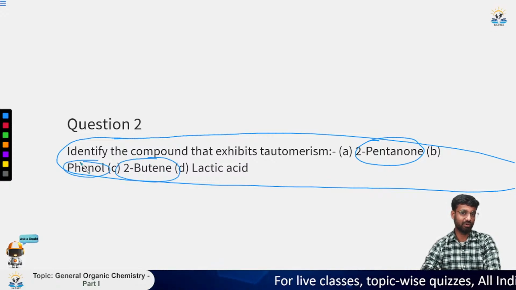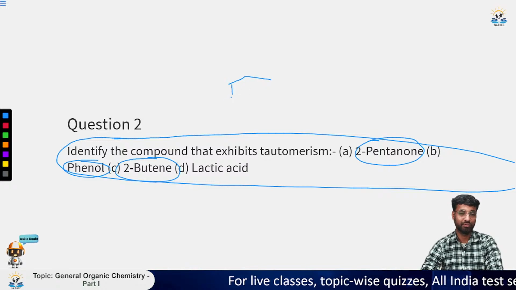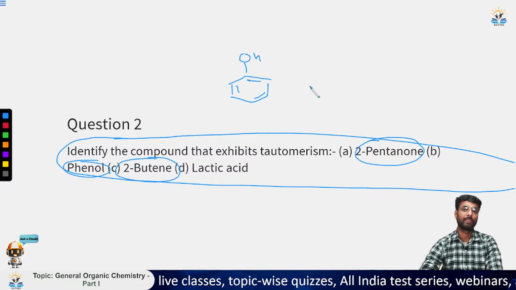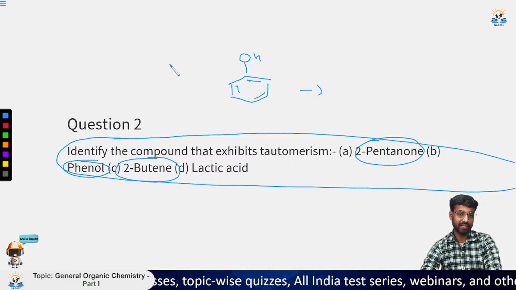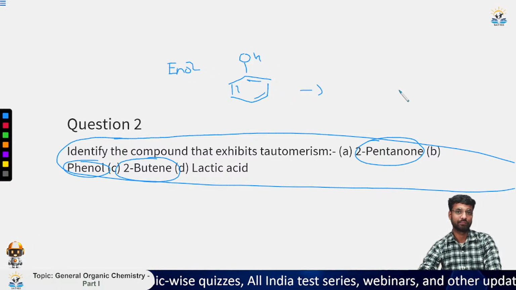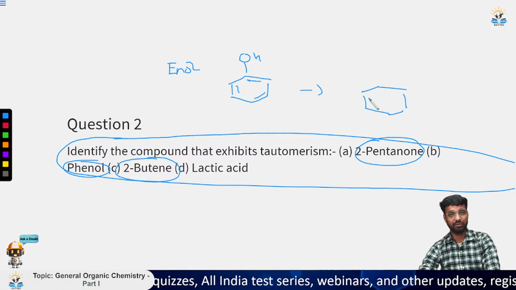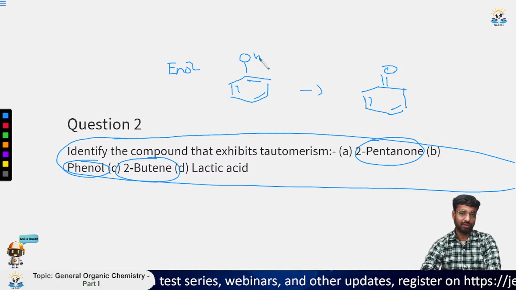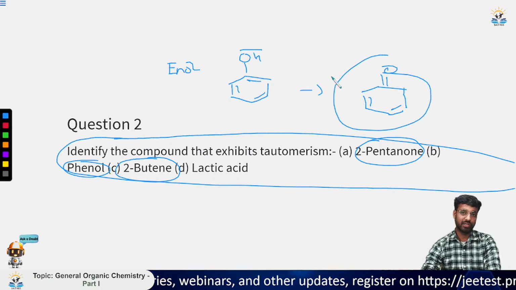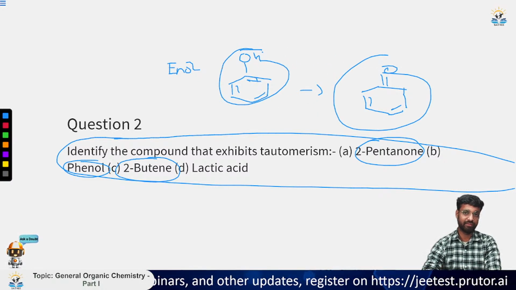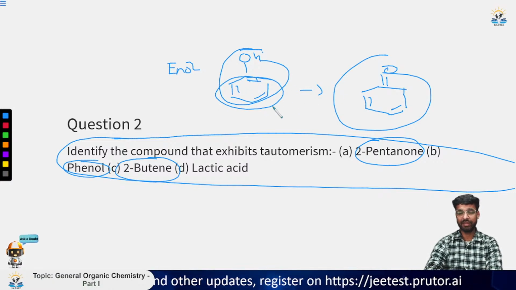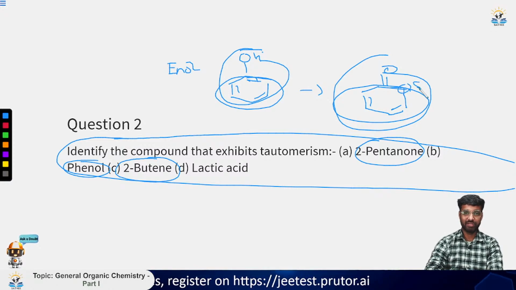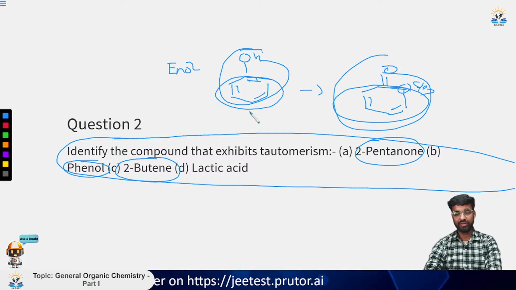Butene cannot show. This phenol can show. Okay, so how can this phenol show it? If you look at the phenol, it is like this. So you can say that this is the enol form. You can also write this compound like this. Now I've told you earlier that the keto form is generally more stable, but in the case of benzene, since we are forming a benzene ring and we know very well that it is aromatic, as compared to this one, which is non-aromatic because we have an sp3 carbon here, this one will be more stable.